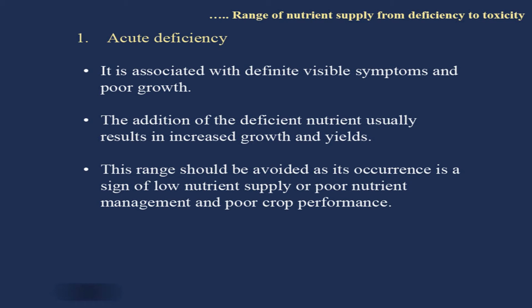The addition of the deficient nutrient usually results in increased growth and yield. Whenever there is such kind of acute deficiency, if you supply that nutrient, it definitely compensates for the deficiency and overcomes the issue, and ultimately one will get better growth and yield. This range should be avoided, as its occurrence is a sign of low nutrient supply or poor nutrient management and ultimately poor crop performance. We should not wait for the soil to reach that level of acute deficiency. Much before that we should apply the nutrients.